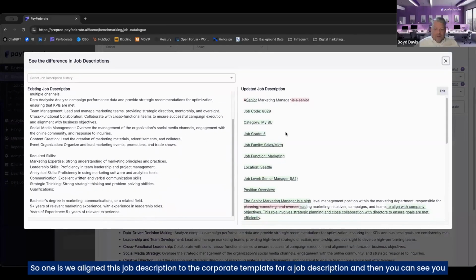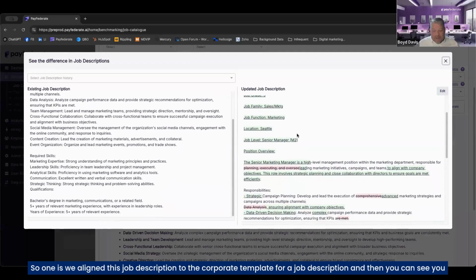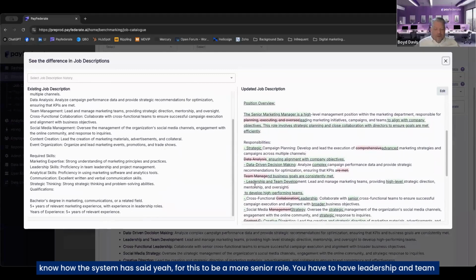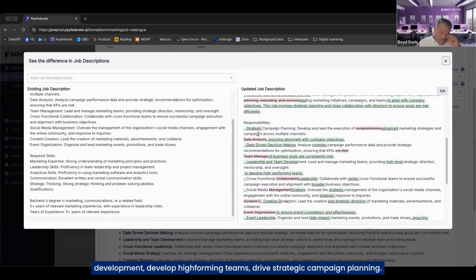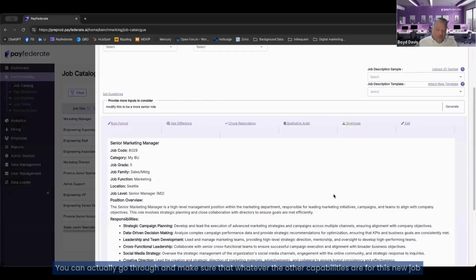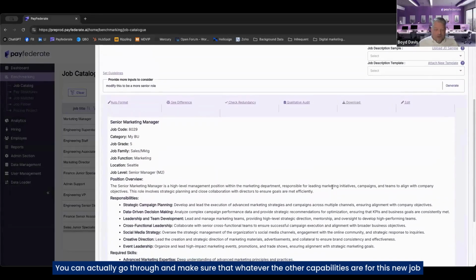So one is we've aligned this job description to the corporate template for a job description. But then you can see how the system has said, yeah, for this to be a more senior role, you have to have leadership and team development, develop high-performing teams, drive strategic campaign planning. You can basically look at what it's changed. Now, again, I wouldn't just save this and be done with it. You can actually go through and make sure that whatever the other capabilities are for this new job you're creating are put in here. There's a few other things we can do using AI.